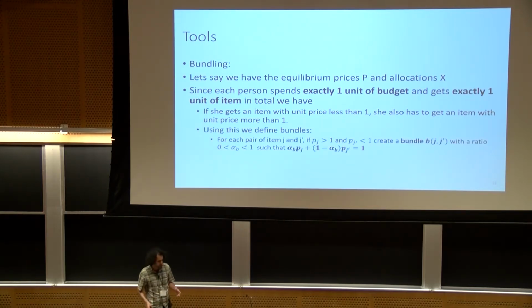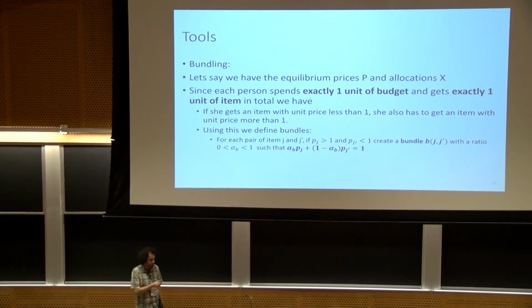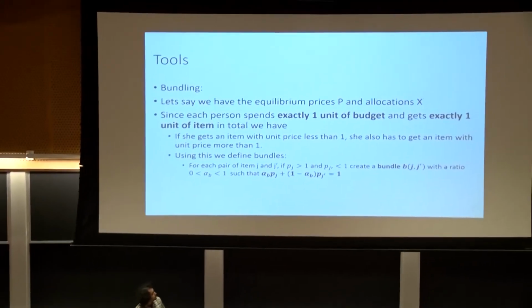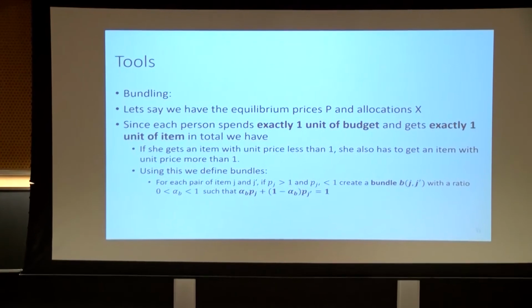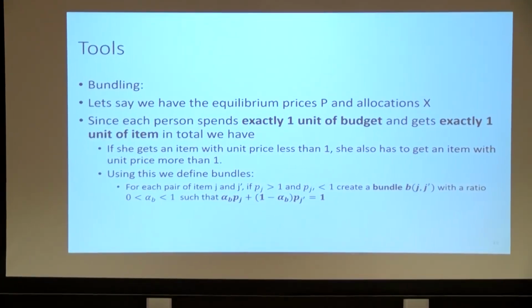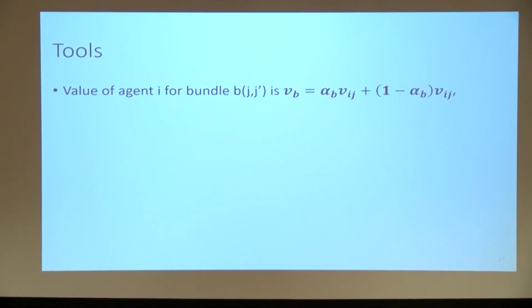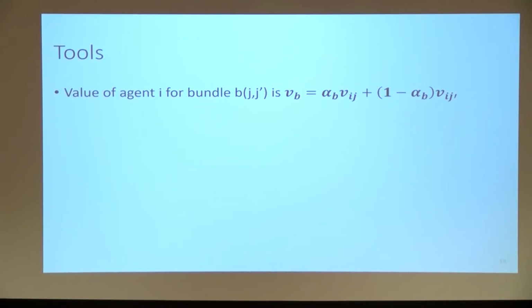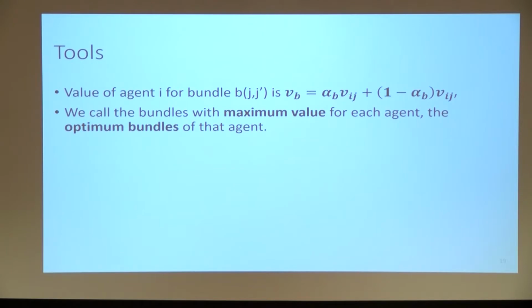And using that, we can define pairs of items as bundles and define alphas for them so that the unit price of the bundle of the pair of items is exactly 1. Using these alphas again, we can define the values of each agent for each of these bundles. We call the highest valued bundle of items for each agent the optimal bundles of that agent. This bundling will make sense a bit later on.